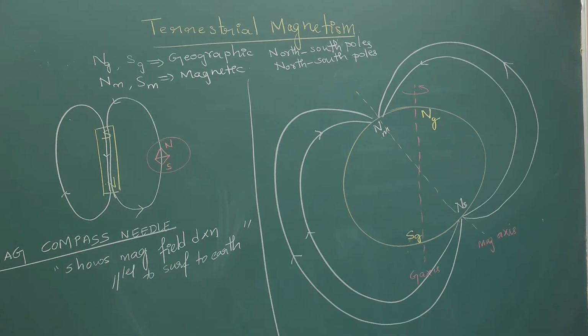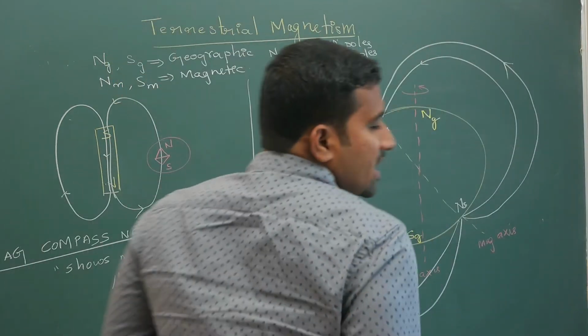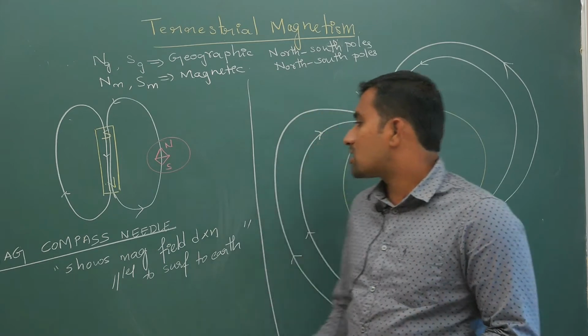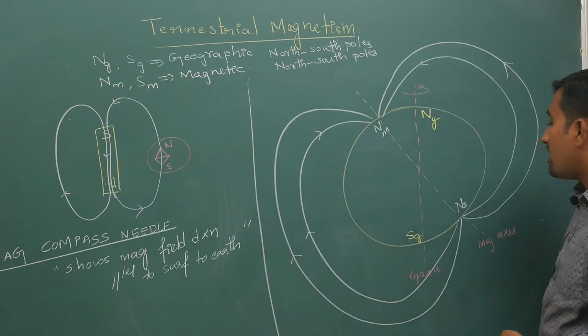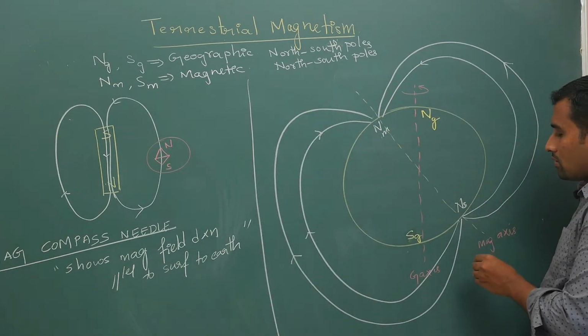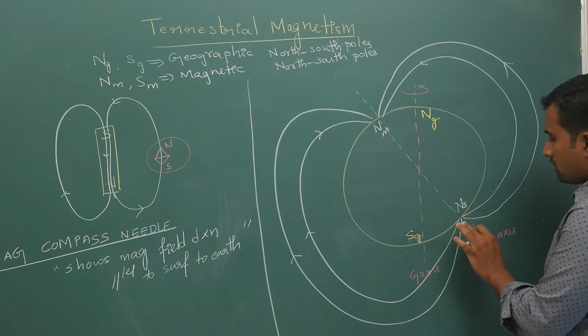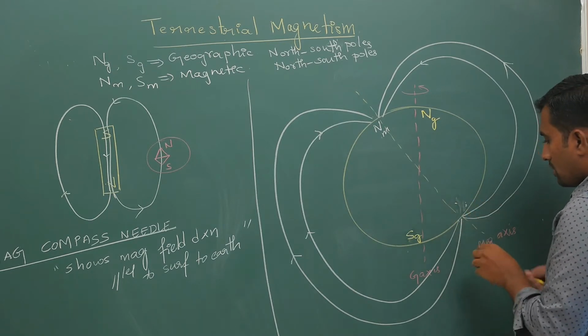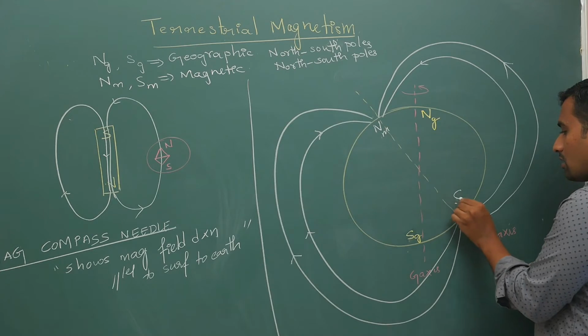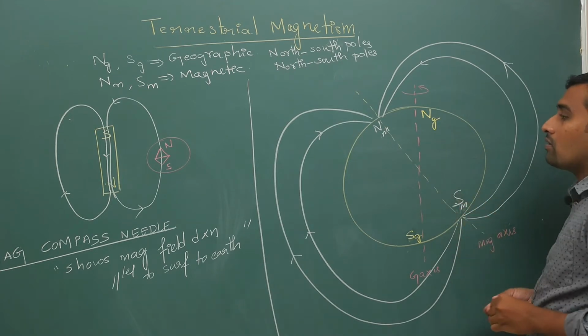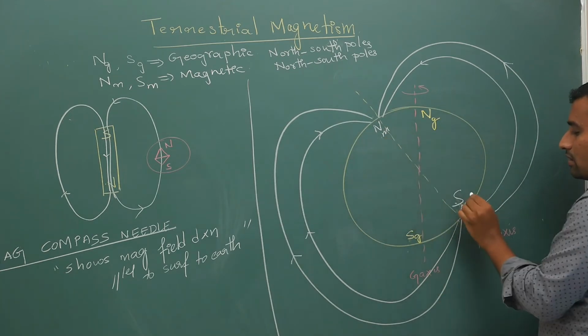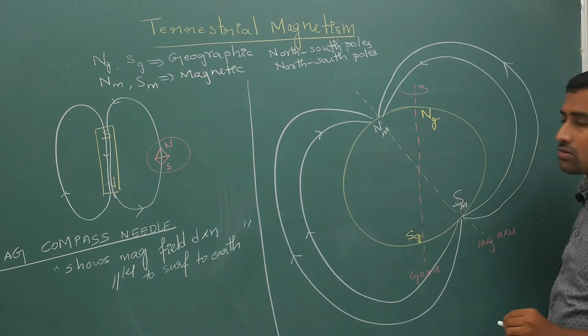For a bar magnet we are keeping the field lines outside, away from north and towards south. Here this is magnetic north and this is your magnetic south pole.